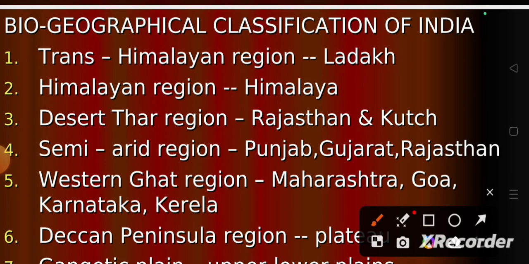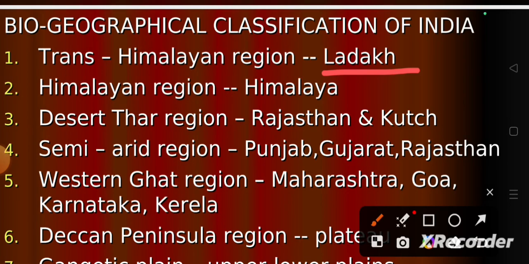There are 10 biogeographical zones in India, and there are 26 biotic provinces present for these 10 biogeographical regions.